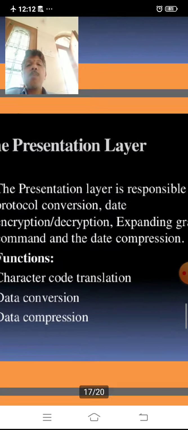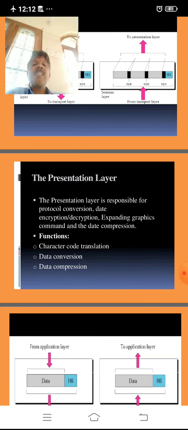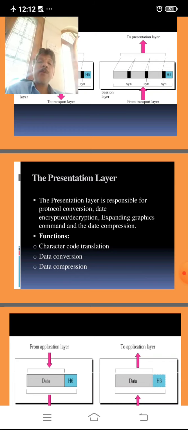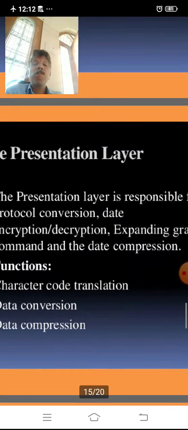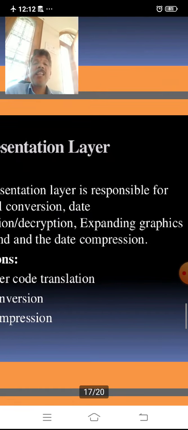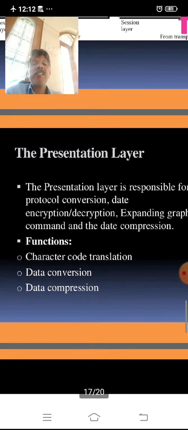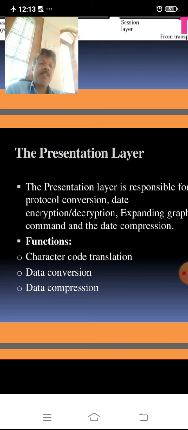Then come to the presentation layer. The presentation layer is responsible for protocol conversion, data encryption, decryption, expanding graphics commands, and data compression. Its functions are character code translation, data conversion, and data compression.